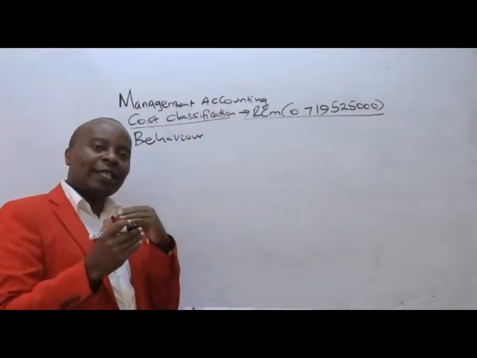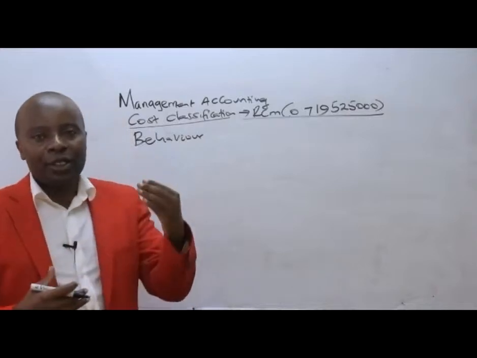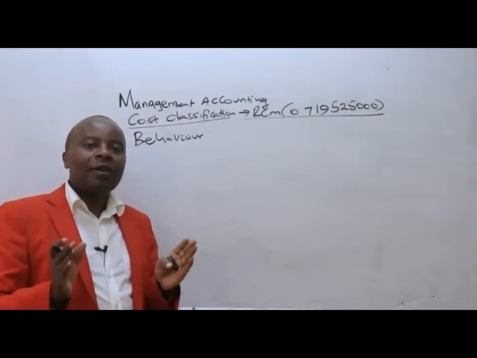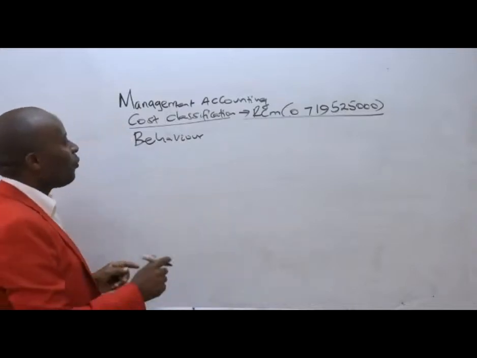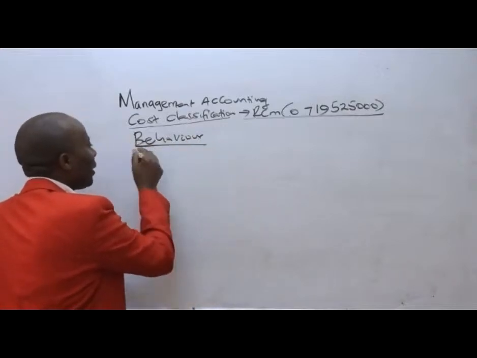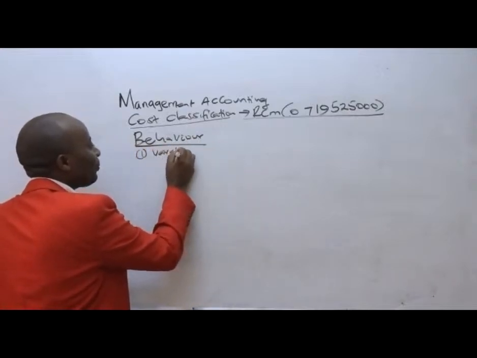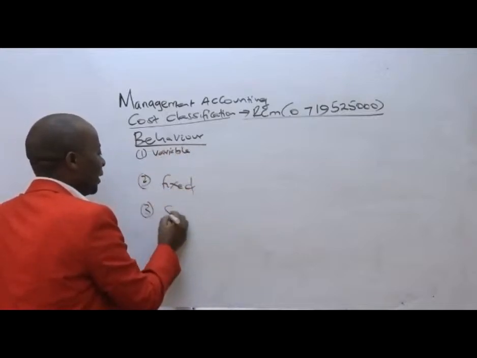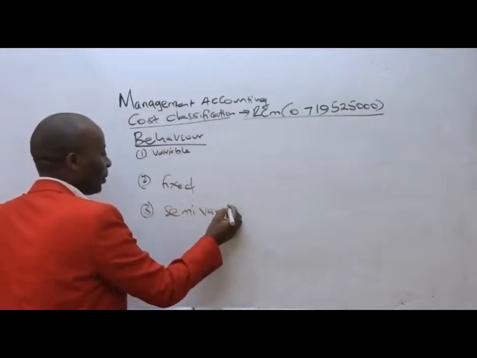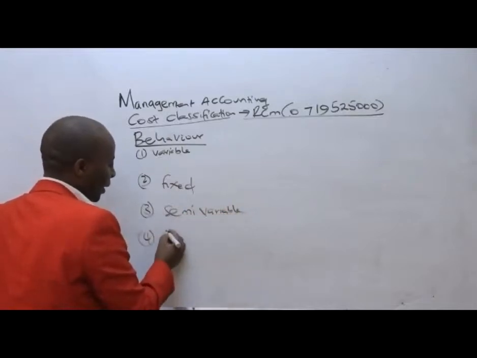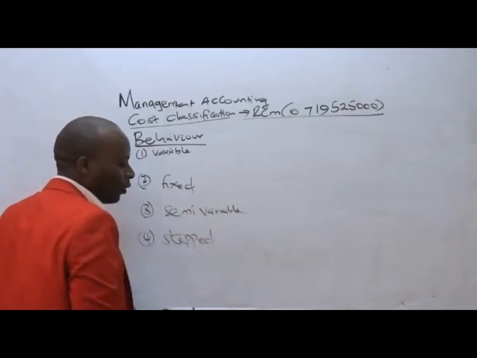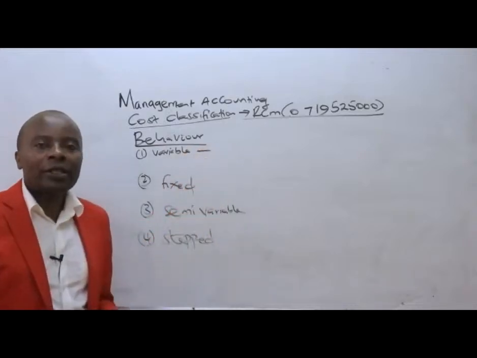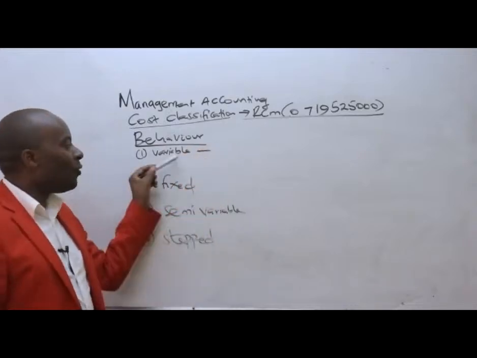There are those costs that change as output changes, and there are those costs that are ever static. So in terms of behavioral classification, ladies and gentlemen, we have costs that are variable, costs that are permanently fixed, costs that are semi-variable, and costs that move forward in form of steps, what we call the stepped fixed cost.